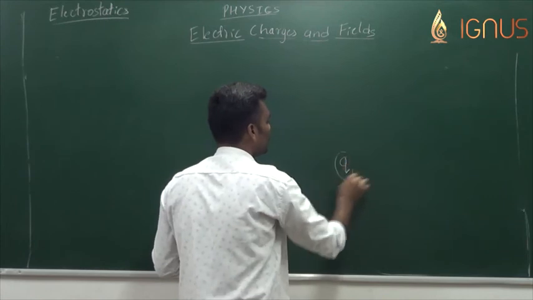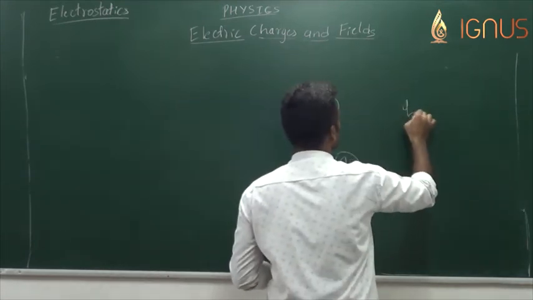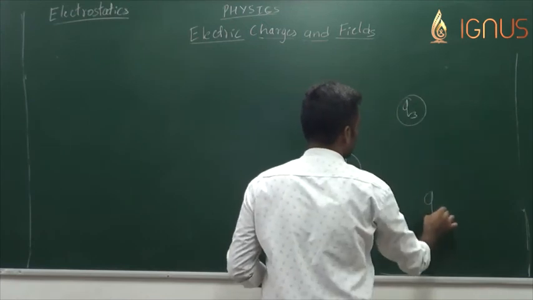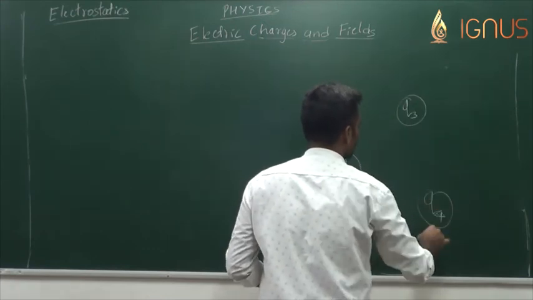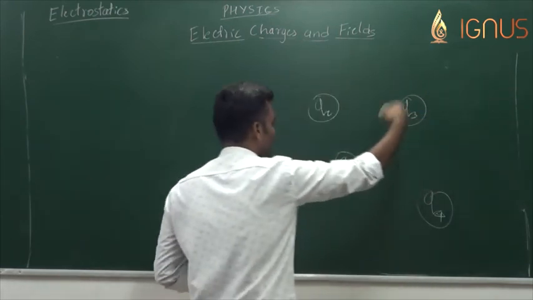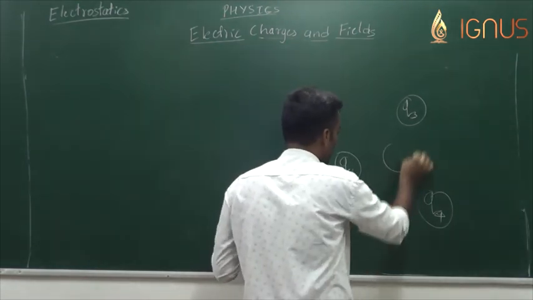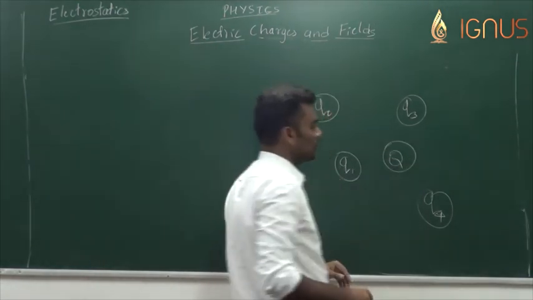Say I have Q1, Q2, Q3, Q4, and so on. So many charges distributed in space, and we also have one more charge Q.